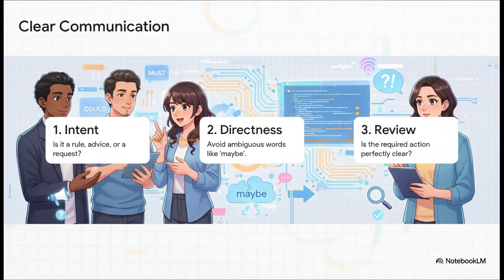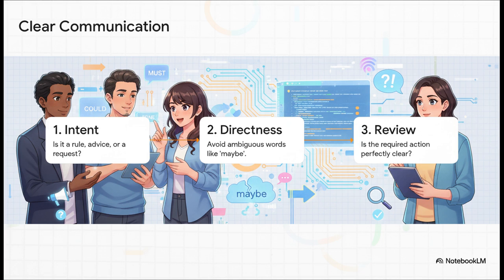So let's wrap this all up into 3 actionable steps you can start using today. First, before you even type, decide on your intent. Is this a rule, advice, or a request? Is it a must, a should, or a could? Second, be direct. Get rid of those wishy-washy words like "maybe" or "perhaps" and use a precise verb instead.